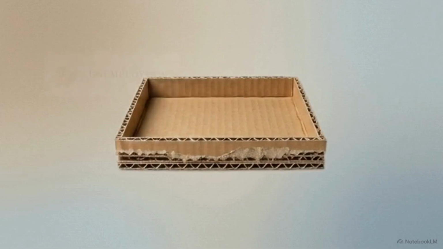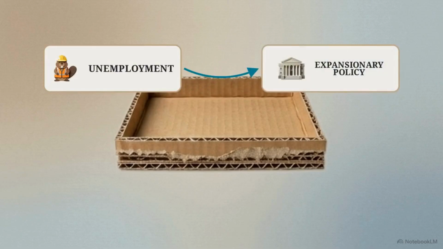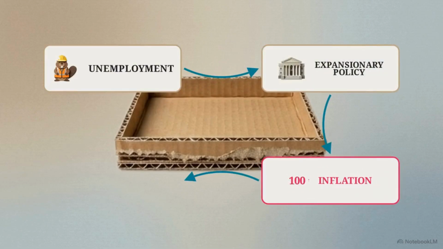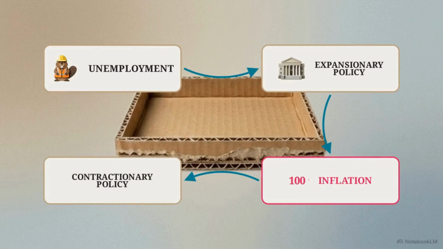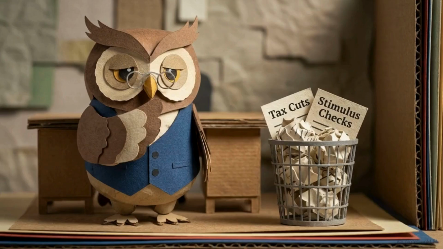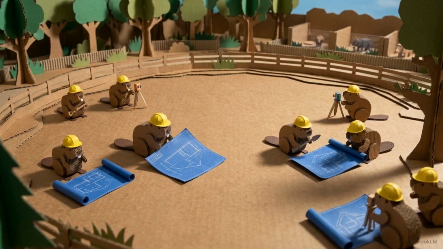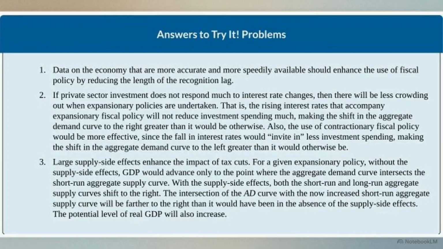Relying exclusively on shifting short-term demand traps leaders in a continuous cycle. Fixing the unemployment crisis guarantees inflation. Fixing inflation guarantees a recession. Escaping this cycle requires a change in strategy. Instead of constantly manipulating how much the citizens spend, the government must expand the total amount the economy is actually capable of producing. We can see the mechanics of this in an economics text covering stabilization policy.